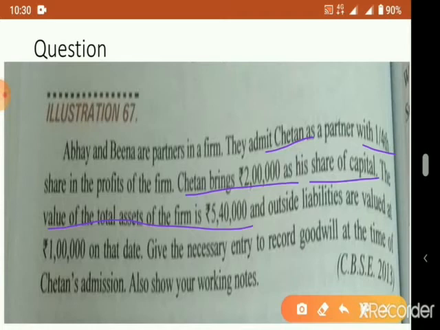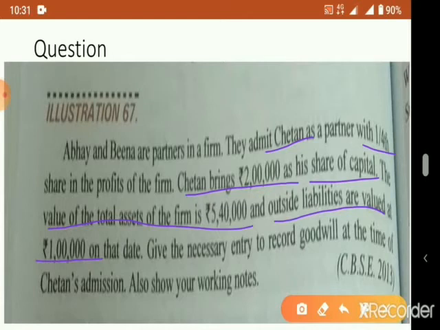Capital is not given, but assets are, and outside liabilities are valued at rupees 1 lakh. Give the necessary entry to record goodwill at the time of Chetan's admission.